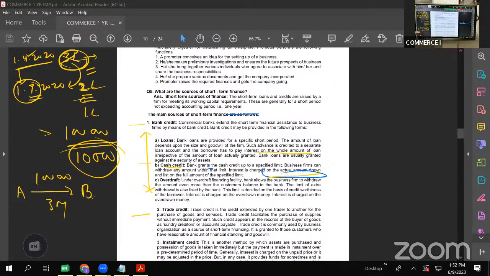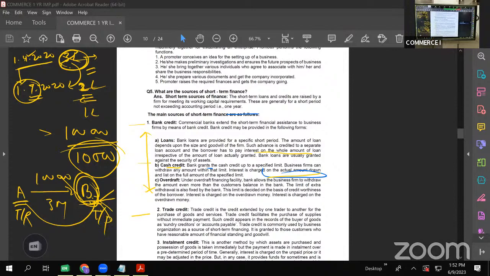So B is availing this. See, B got this 1 lakh rupees and B will sell these goods in the market and only after 3 months B will pay the amount to A. So here for 3 months B has generated a revenue of 1 lakh rupees, we can say. So that is what trade credit is. So here A is the creditor and B is the debtor. For A we call it trade receivable, 1 lakh rupees, and for B we call it trade payable.